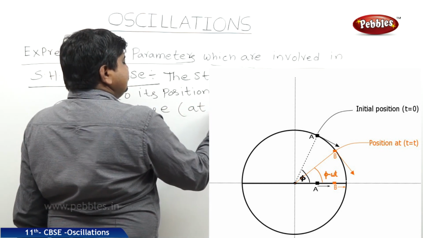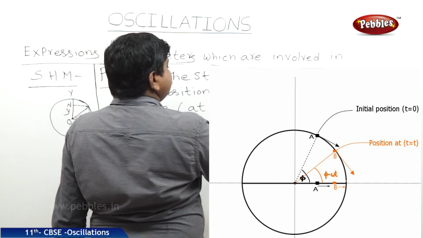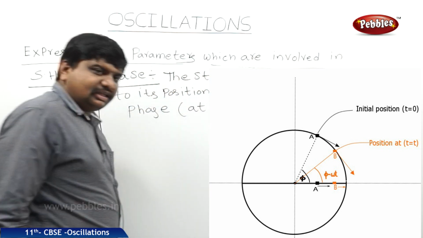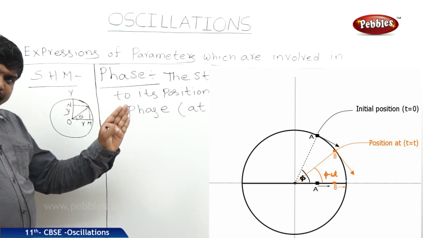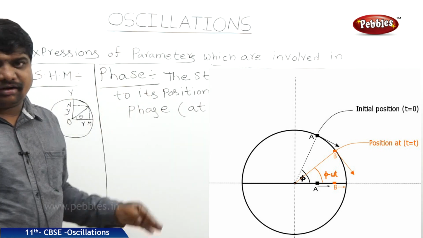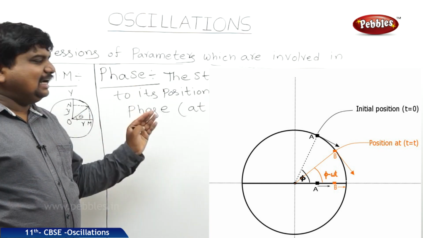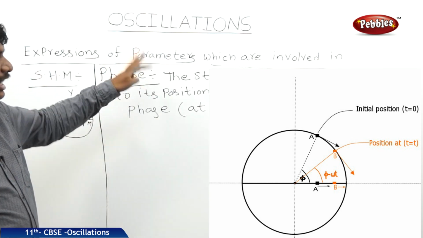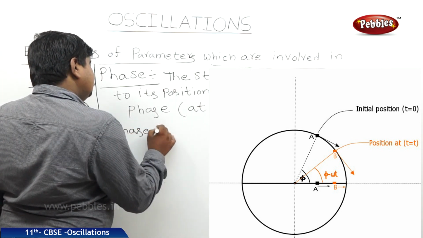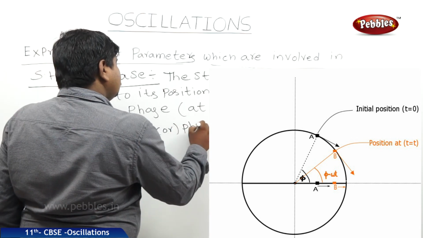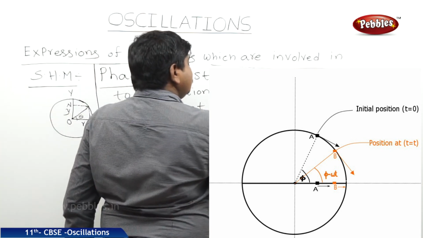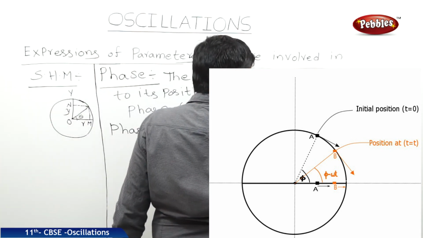The point to be noted is, at any time instant, whether the body is moving towards the right extreme or left extreme, what is its state, whether it is doing the oscillations or not. If doing, what is the state of the oscillations? So it will be explained by phase. The symbol for the phase or phase angle is theta, where theta is equal to omega t.